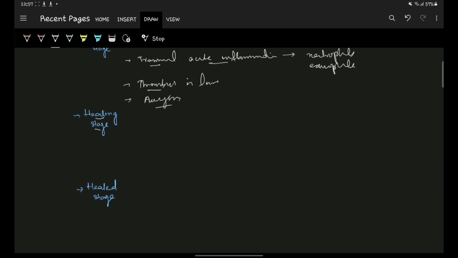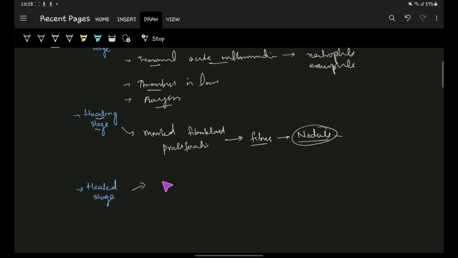This healing stage is characterized by the marked fibroblast proliferation, and these fibroblasts secrete fibers or collagen, etc., leading to formation of nodules. So the name polyarteritis nodosa is due to the formation of nodules.